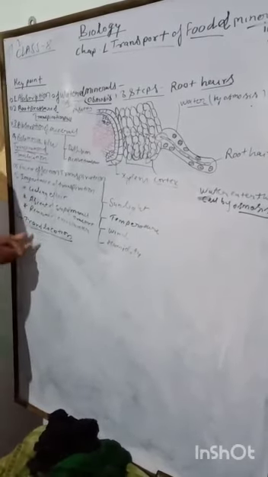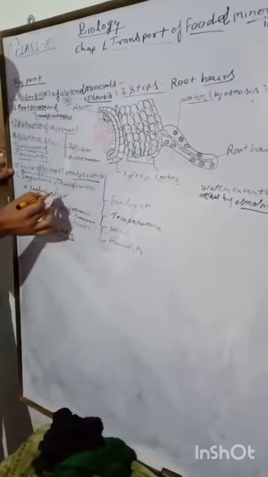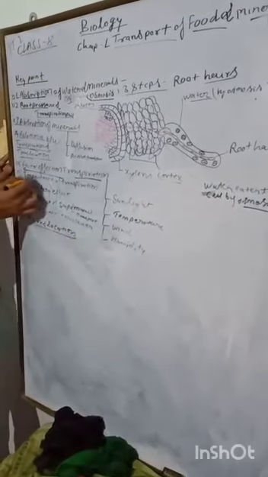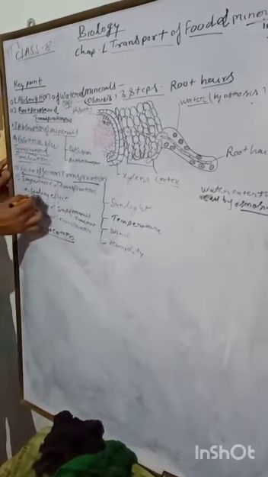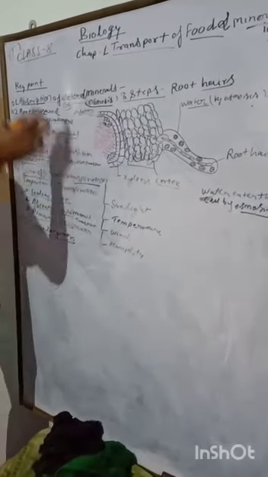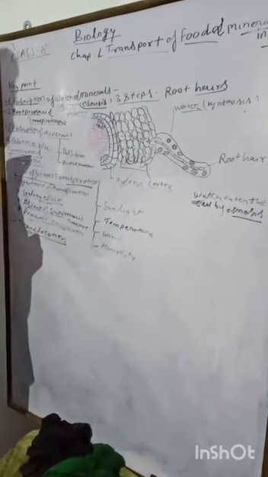We will also discuss translocation in detail, and factors affecting transpiration like sunlight, temperature, wind, humidity, and the importance of transpiration. What is the importance of transpiration in plants? So first, we start with absorption of water and minerals.